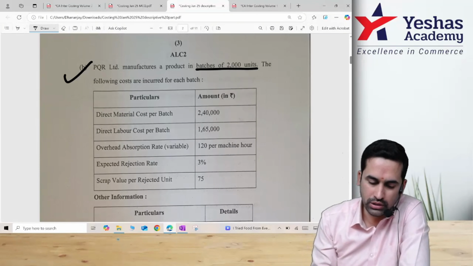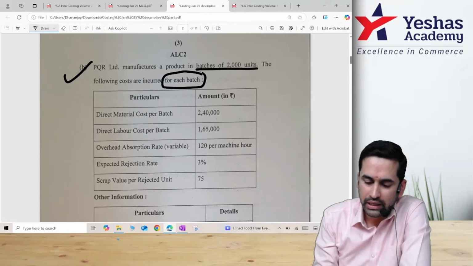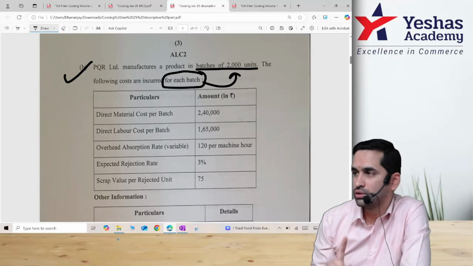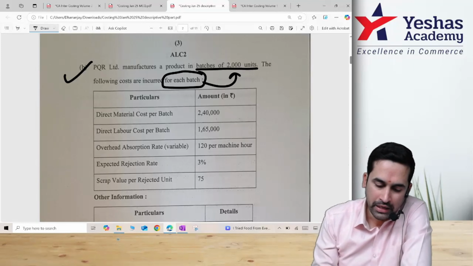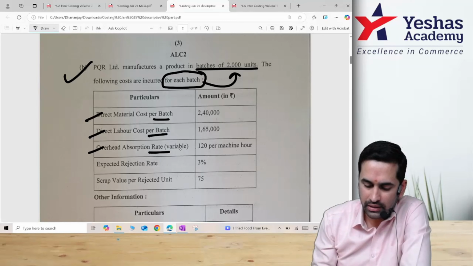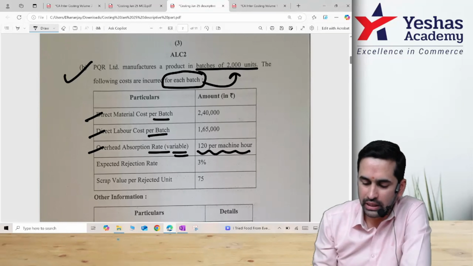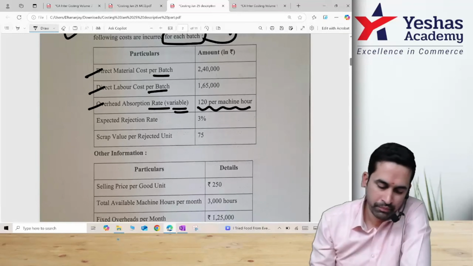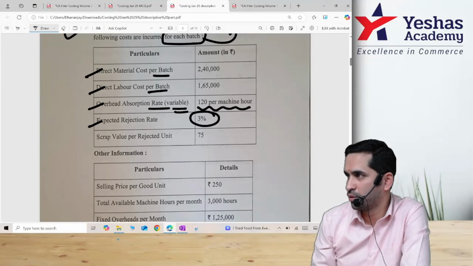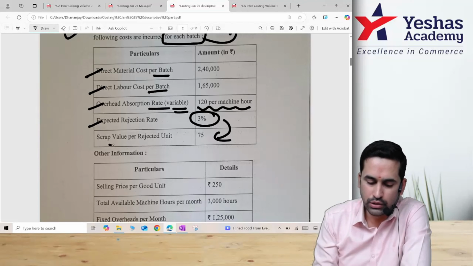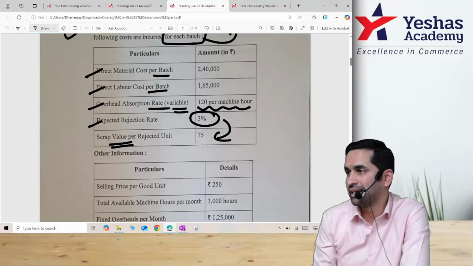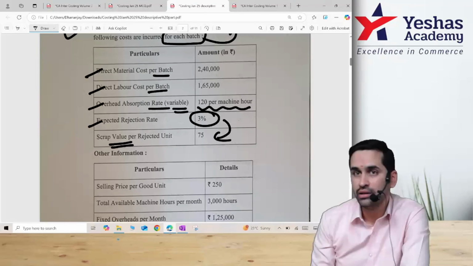This is a batch costing question. The following cost is incurred for each batch. Be careful, this is for 2000 units. Direct material per batch, direct labor per batch, overhead rate, variable they said 120 per machine hour. Expected rejection rate, whatever you produce, 3% of output is rejected, but that is sold at a scrap value. And when they print 3% like this, that means it is expected normal loss.